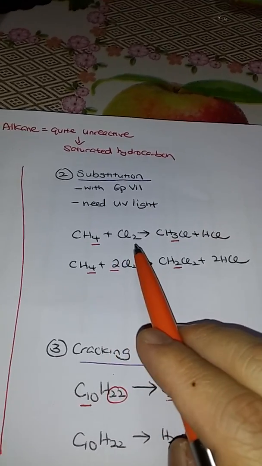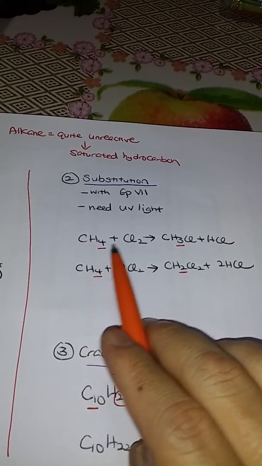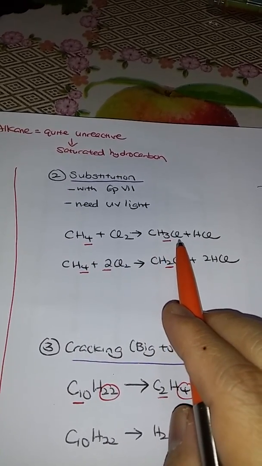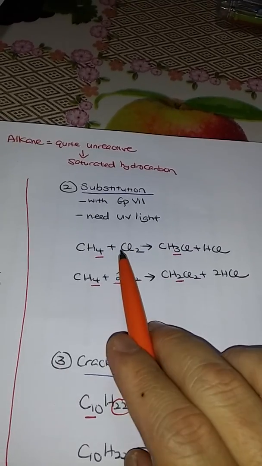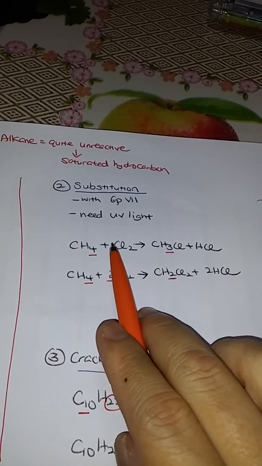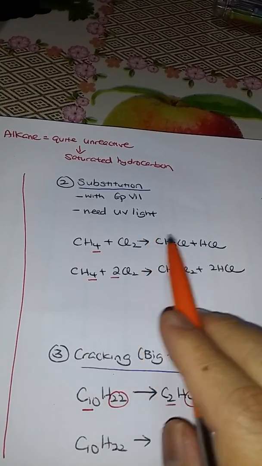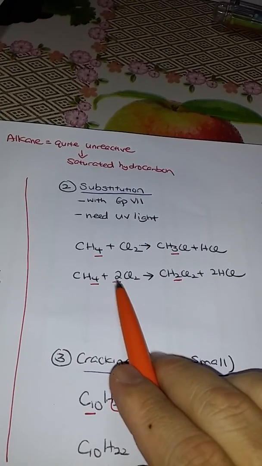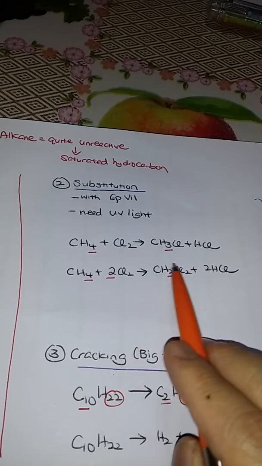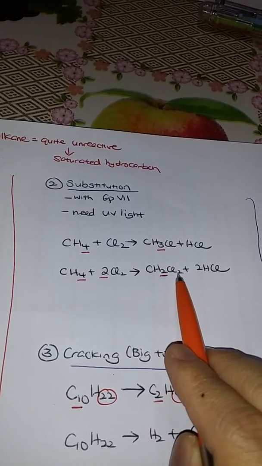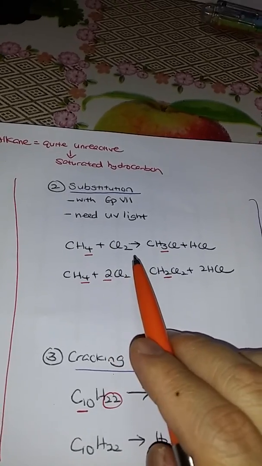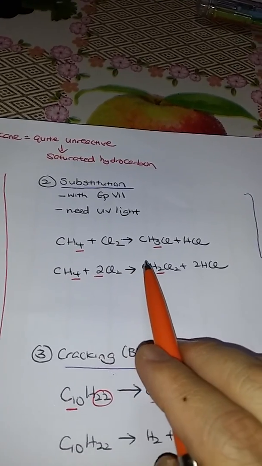So from here what we can see is this. Can you see the hydrogen initially got 4, then now 3 hydrogen, one of it substituted by the chlorine. For every 1 mole of the group 7, one of the hydrogen will be substituted. So for example, if I got 2 chlorine, then out of the 4 hydrogen, 2 will be substituted with the chlorine. So this is substitution, right? It only happens for alkane.